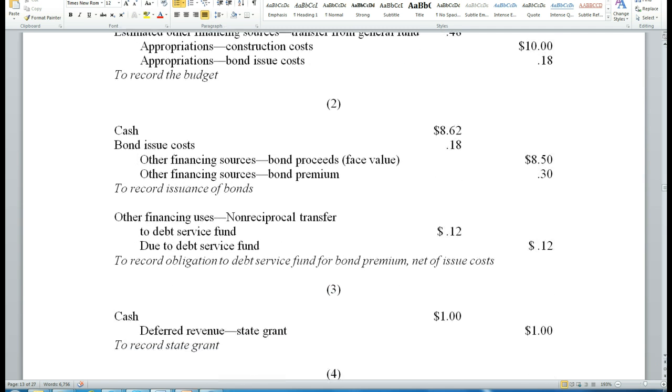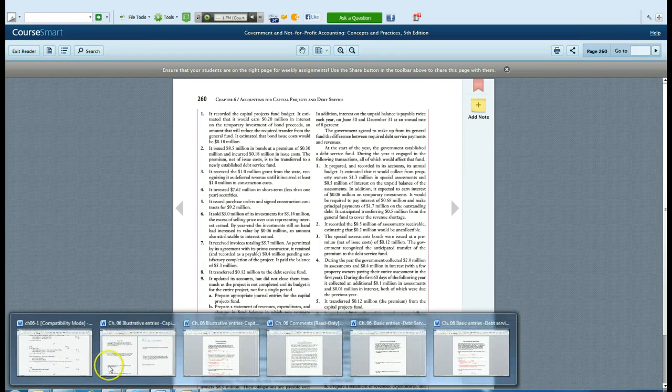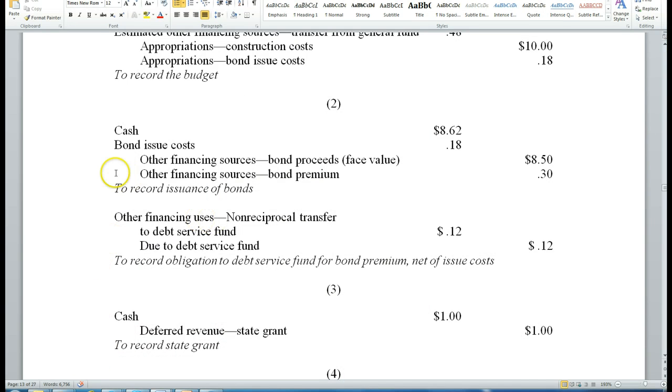The next one, let's look at number 2. It shows it issued $8.5 million in bonds at a premium of $0.30 million and incurred $0.18 million in issue costs. The premium net of issue cost is transferred to the newly established debt service fund. So we'll know that our bond issue costs are $0.18 million. We know that the bond premium came in at $0.3 million. Our other financing sources, bond proceeds, of $8.5 million, and then we end up with cash of $8.62 million.